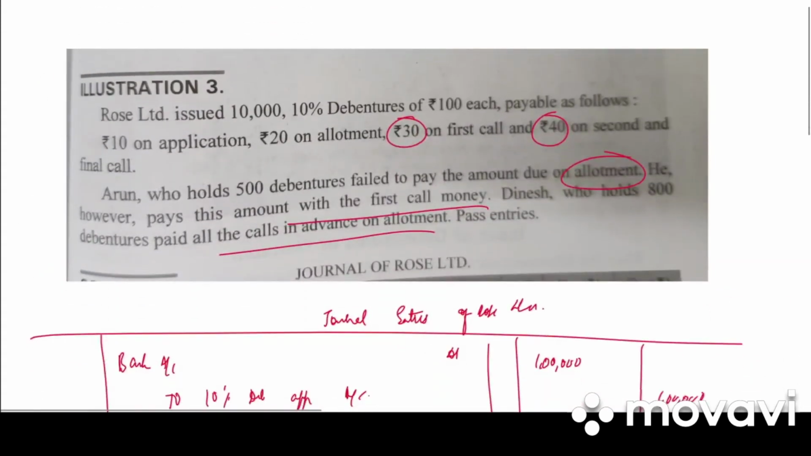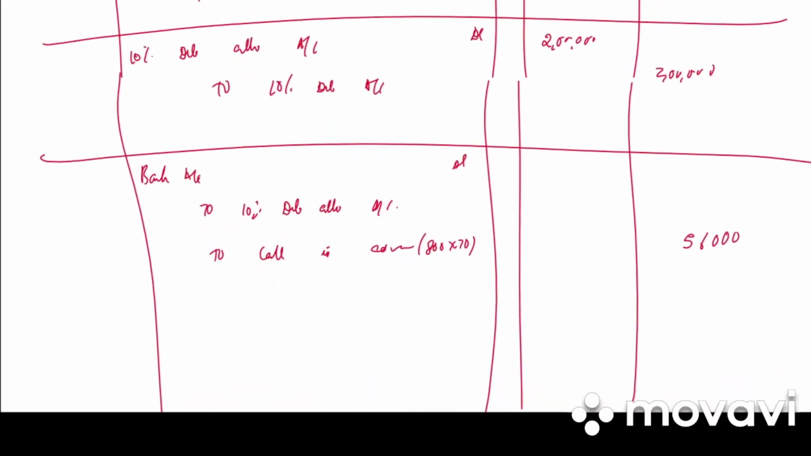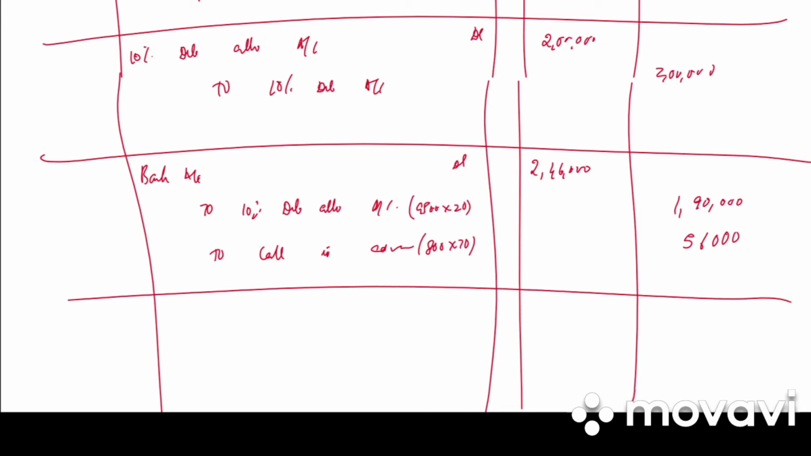Debenture allotment will be 500 failed to pay. So from 10,000, 500 have failed to pay. So 9,500 into 20. How much is it? 1,90,000 and total is 2,46,000. Write the narration.